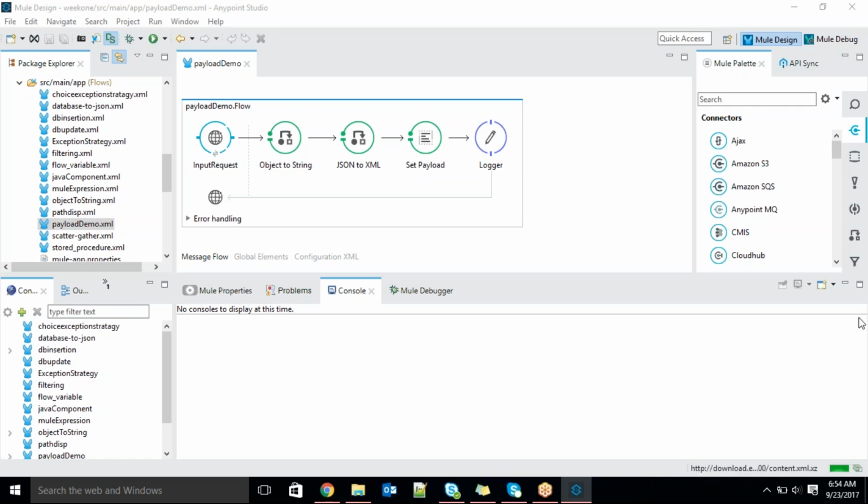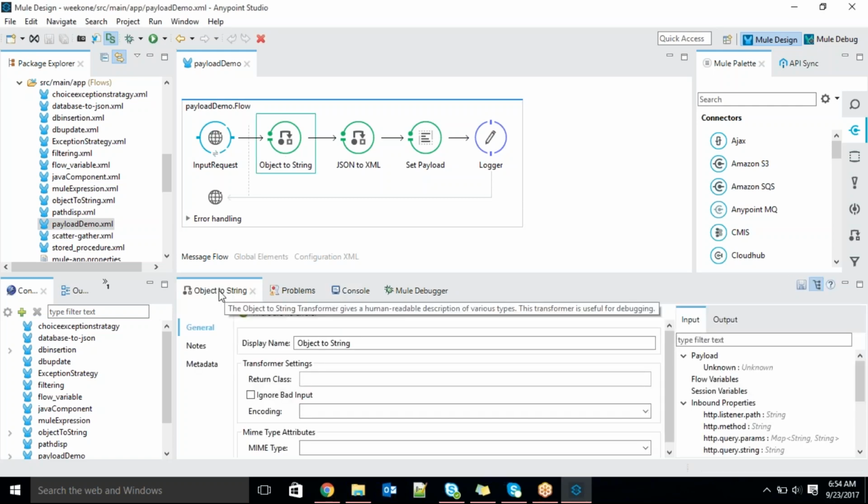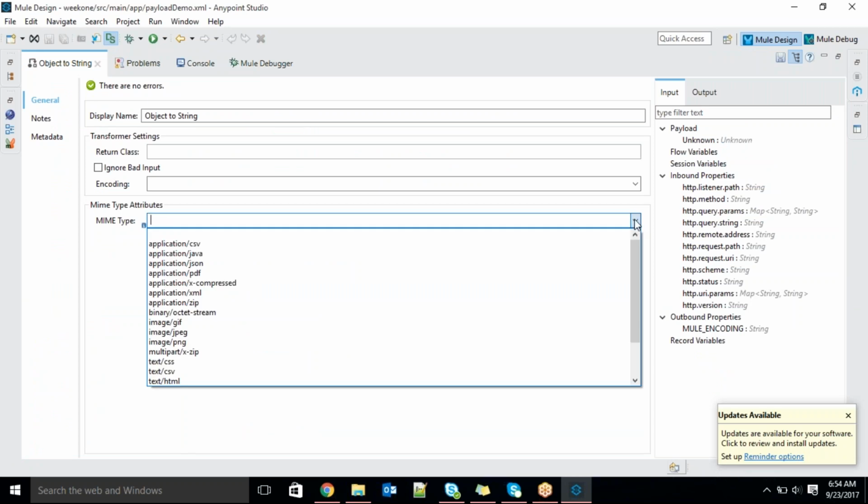One more question she was asking: how to expose a test service, and whether only JSON is accepted in the request. No, any type of format is accepted. As middleware, we convert any type of format. If you open any component, at the bottom there is a MIME type. You can see CSV, JSON, PDF, GIF. So many types are there. We can accept any type.